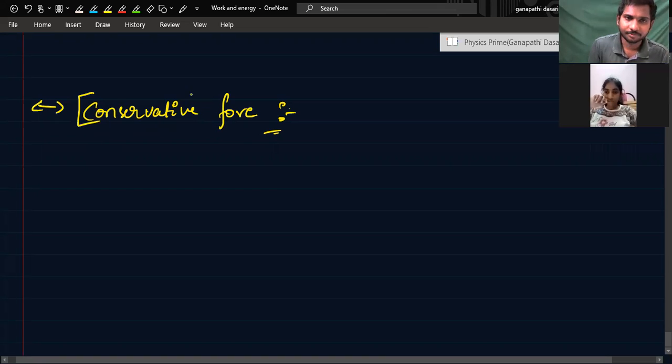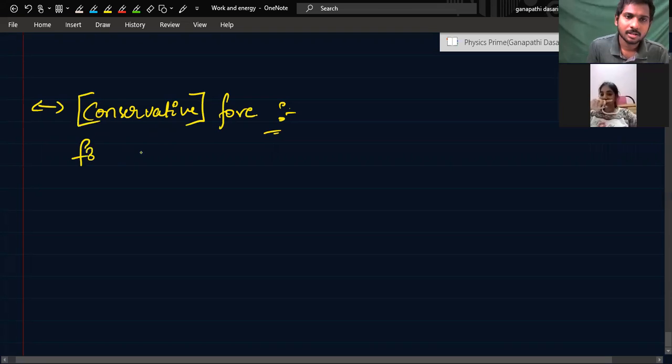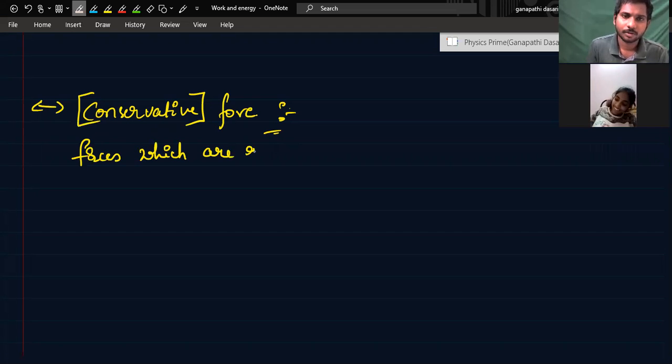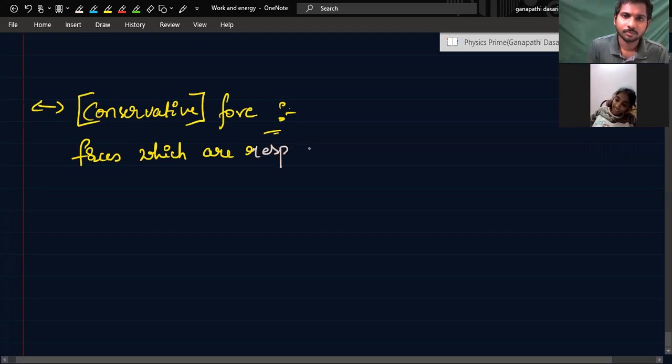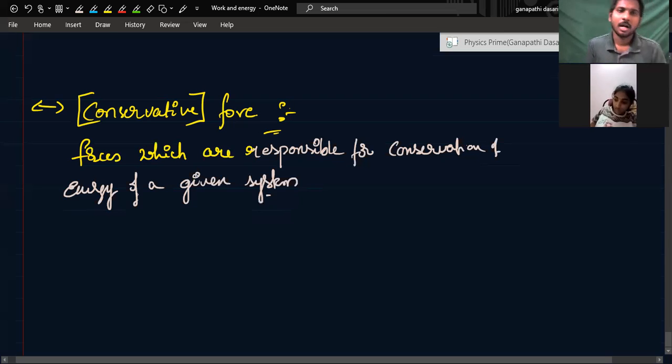Conservative forces, forces which are responsible for conservation of energy of a given system are called as conservative forces. This is one important point.